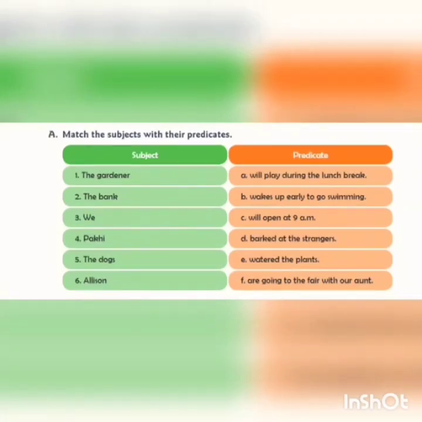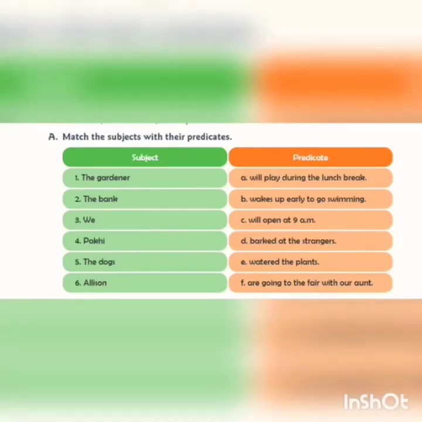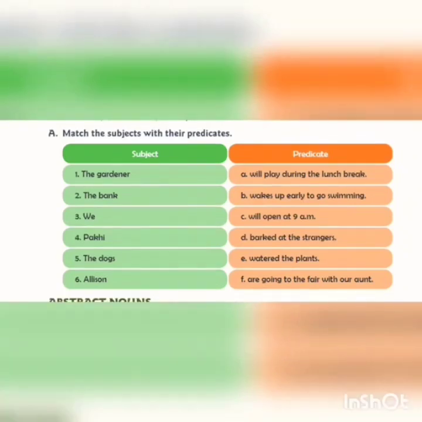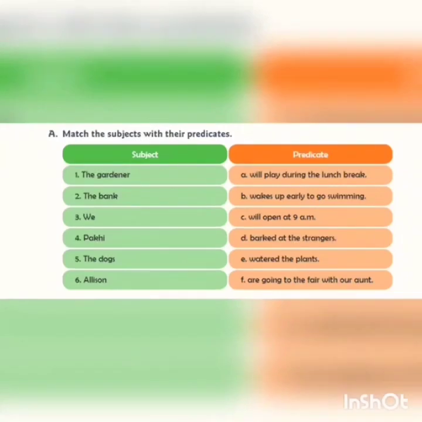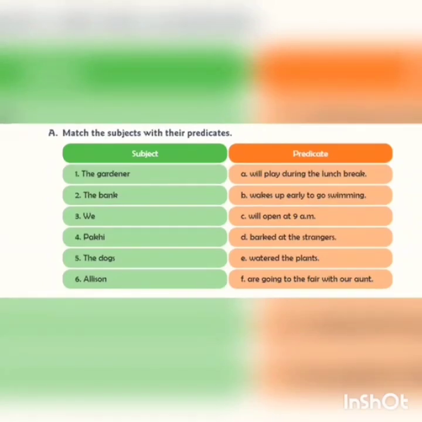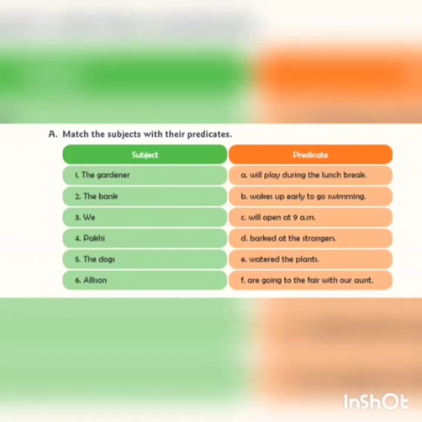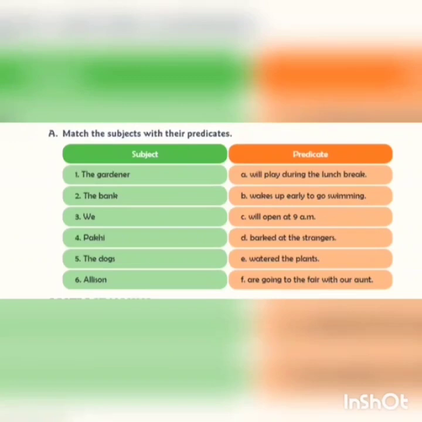Now let's read the heading. Match the subjects with their predicates. Now can you see they have given you two columns over here? Subject and predicate. So we have to match the subject with the proper predicate. That means the subject should match with the proper verb. Okay children, now remember, if the subject is plural, the verb should also be plural. So now let's start.